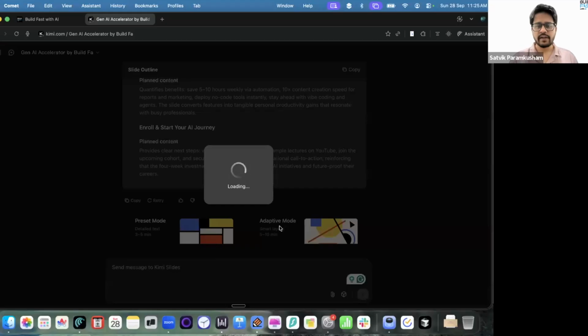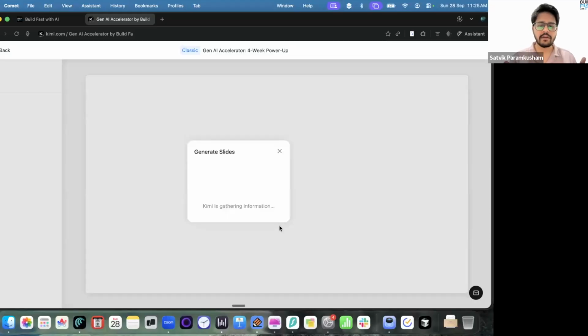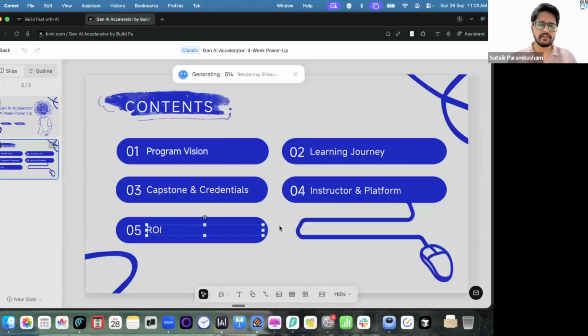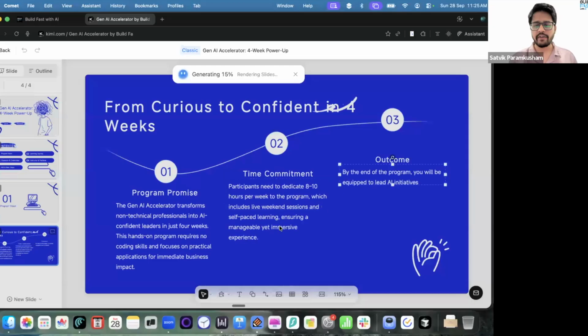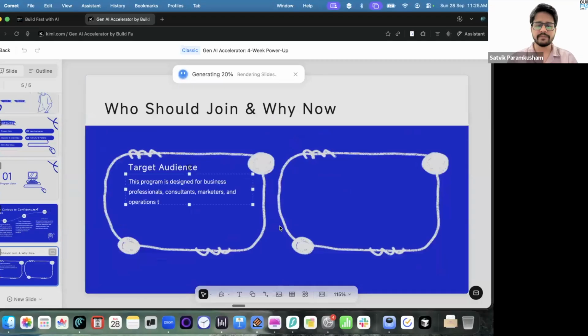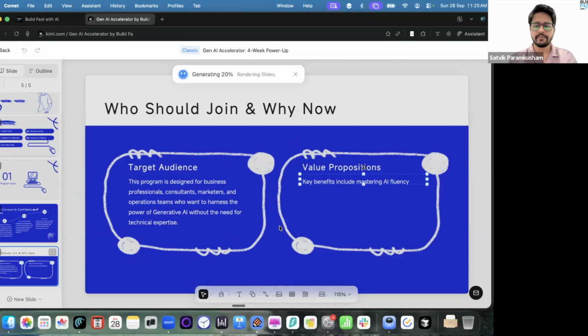Right. So once I've clicked on generate slides, you can see that the slides are automatically created. As you can see, my hands are up, so I'm not doing anything, but Kimi will start creating a page layout. Right. This is an automation, a PPT agent that is inbuilt in Kimi. Based on our plan, it's automatically creating the entire presentation from scratch. We'll just have to wait it out, and we can also make some changes after it creates the plan. It's creating nice layouts, properly aligned content. That looks nice.